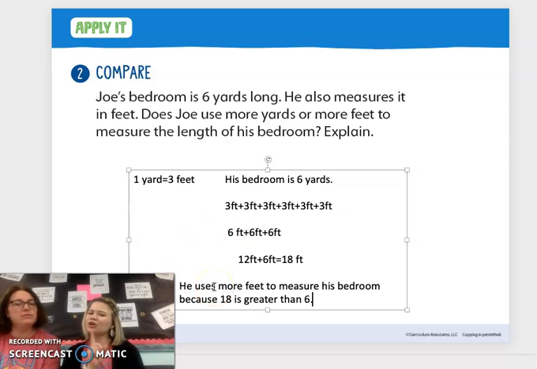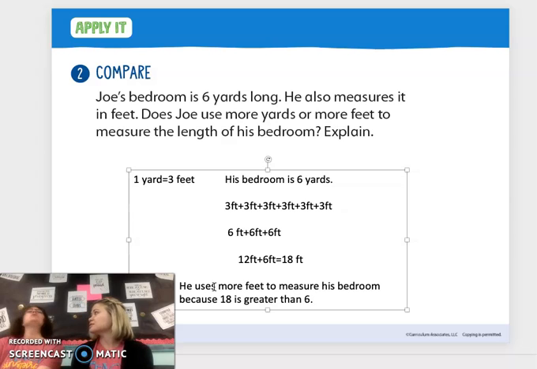No, because 18 feet is equal to 6 yards. True. So we don't want to say it that way. We just want to decide which one it takes more of. And we know that if we're looking just at the numbers, there are more feet, 18, than there are yards, 6. So this is one of those cases where you wouldn't need to put those labels in, right? So we have to be careful of when to use labels and when not.